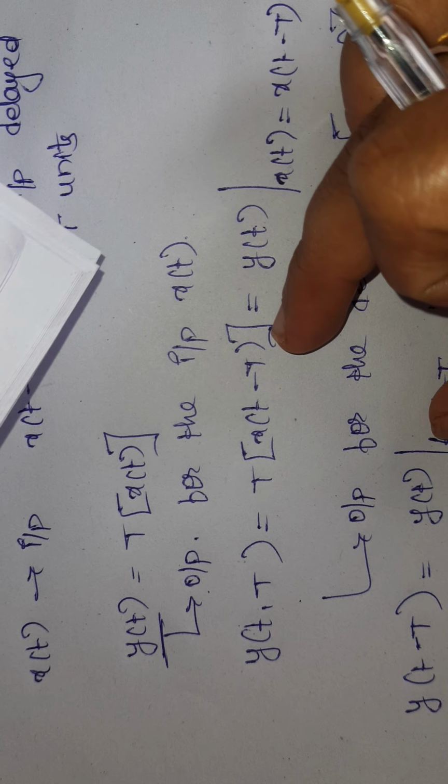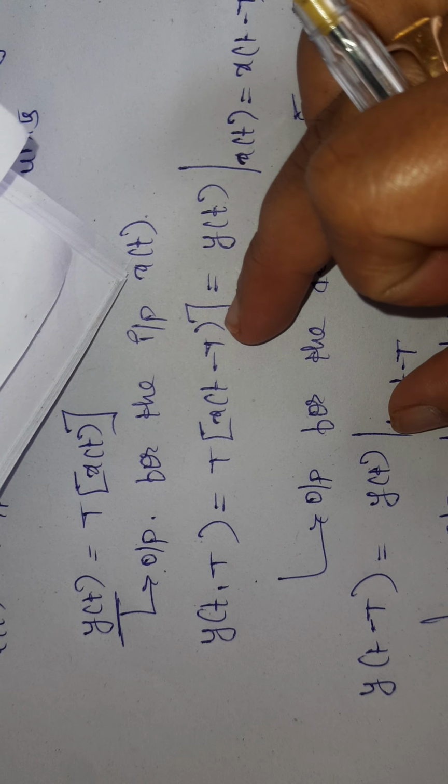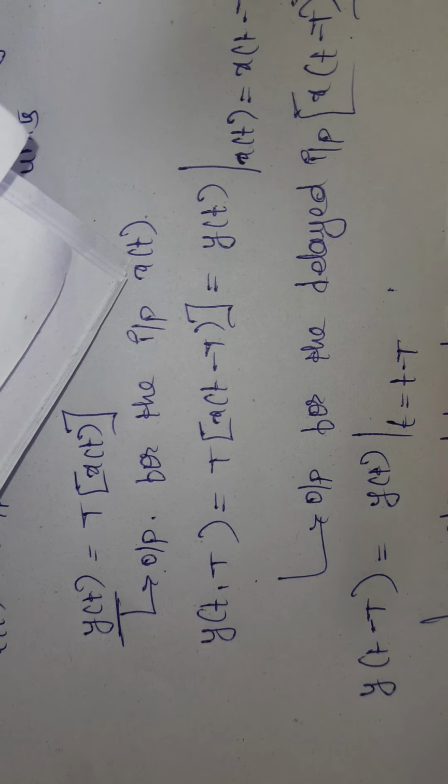Means these two are equal. If these two are equal, then I can say that the system is a time invariant system. Otherwise the system is time variant. The same concept I can explain by taking discrete time signals, that is in terms of n.